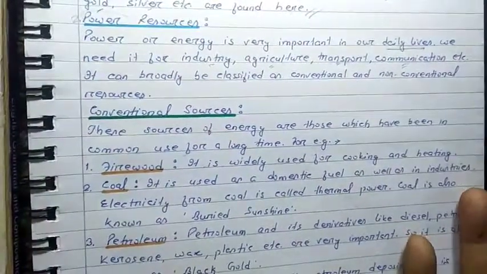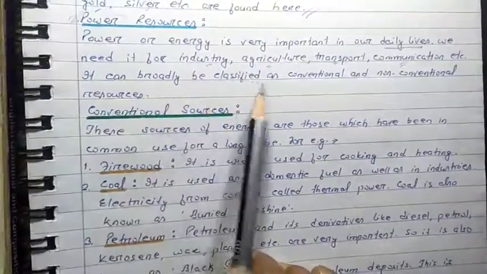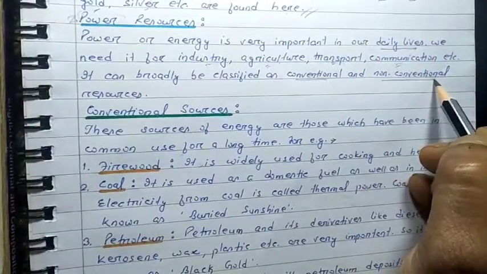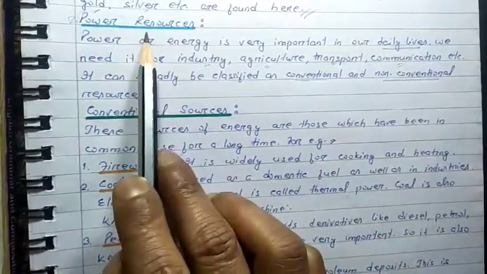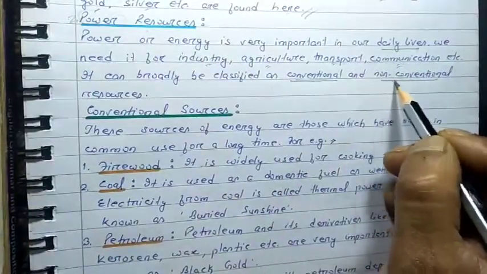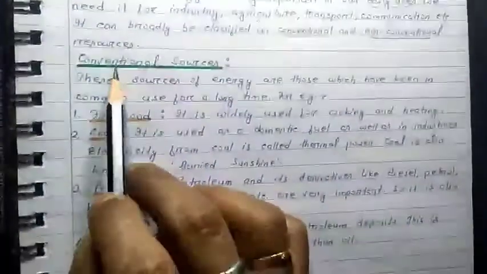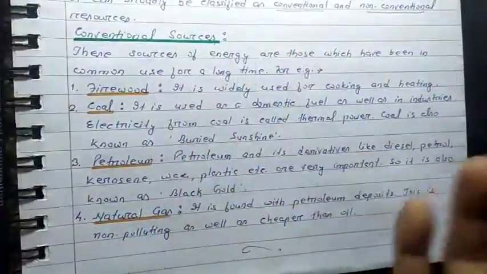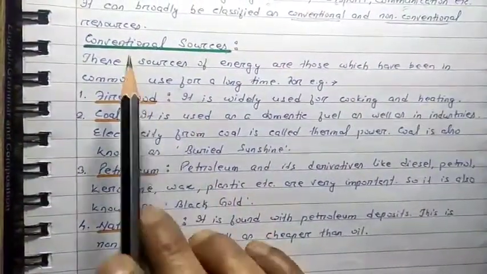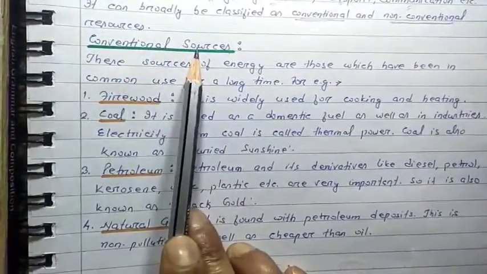Even in our domestic use also we use power or energy. It can broadly be classified as conventional and non-conventional resources. We can say the power resources can broadly be classified into two types. One is conventional resources, another one is non-conventional resources. Today we shall be discussing conventional sources, and in our next video I shall explain the non-conventional sources. First of all, let's try to understand what is the meaning of conventional sources.